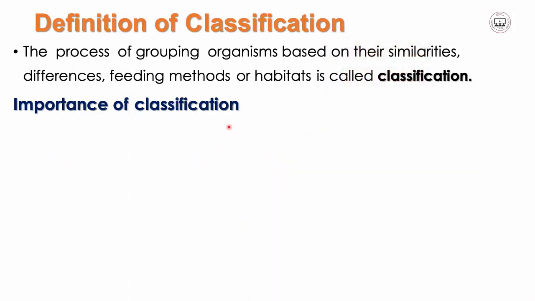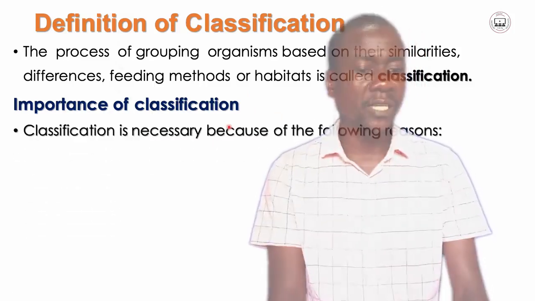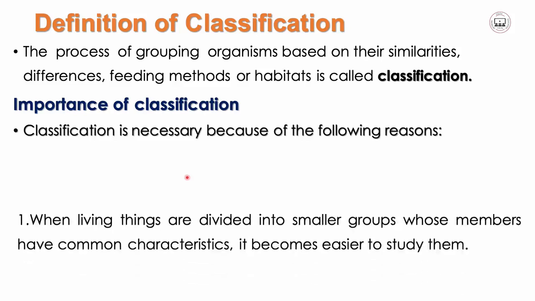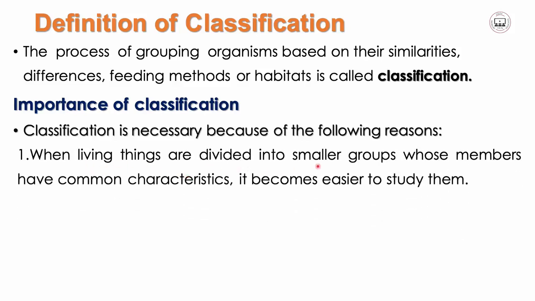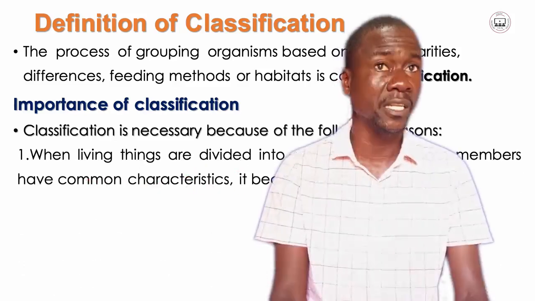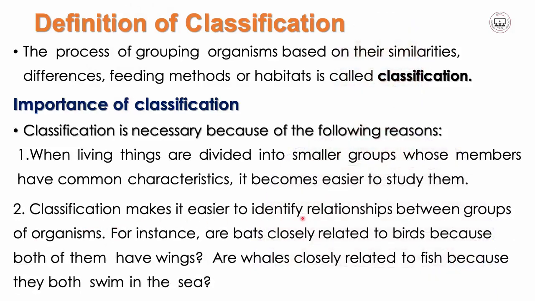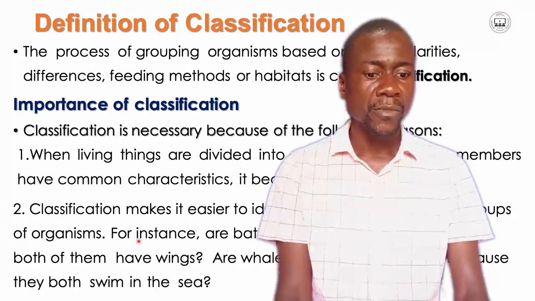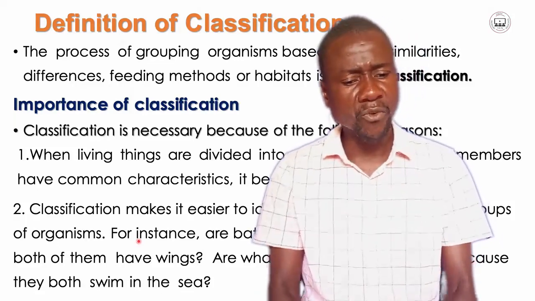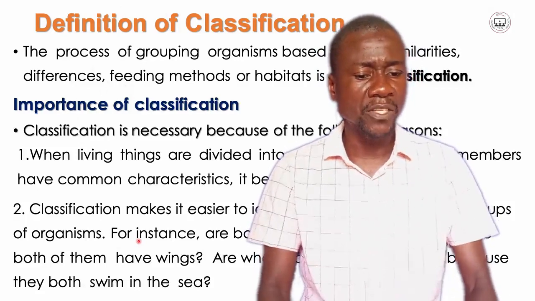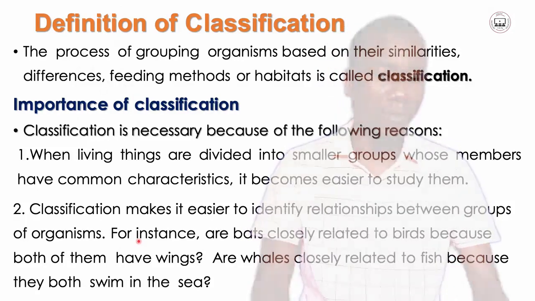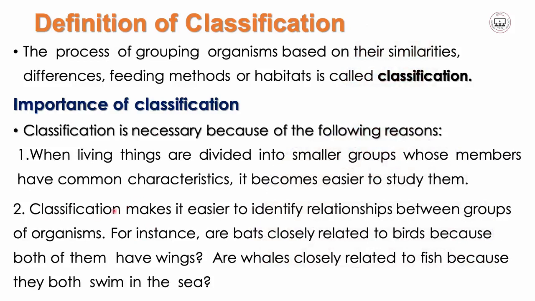Importance of classification. One of the importances is that classification is necessary because when living things are divided into smaller groups whose members have common characteristics, it becomes easier to study them. Then two, classification makes it easier to identify relationships between groups of organisms. For instance, you may be assisted to have this type of group properly if you have the classification, because classification makes it easier to identify relationships between groups of organisms.